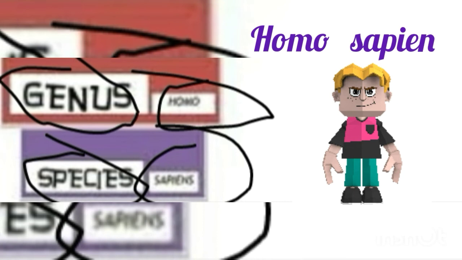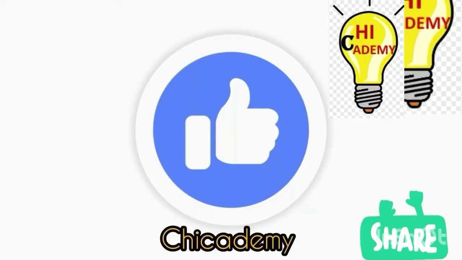And the genus comes first before the species. The genus must always start with a capital letter, and both must be underlined.